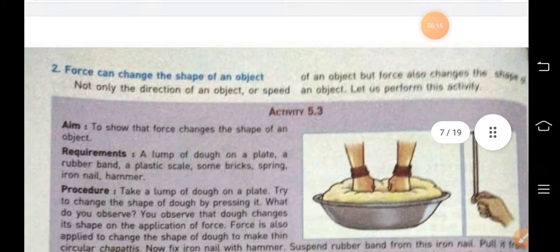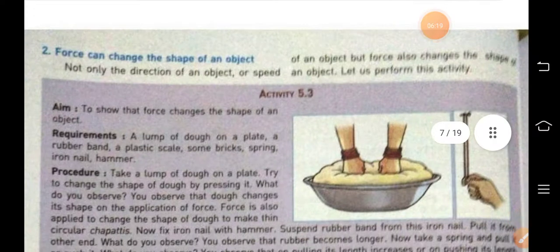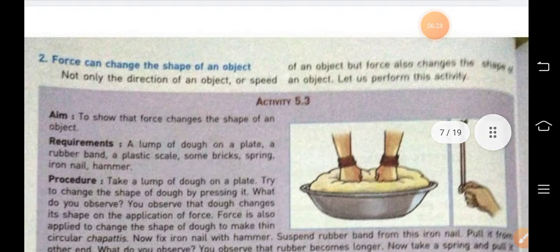Second is force can change the shape of the object. By applying force, the shape and size of the object can also be changed.